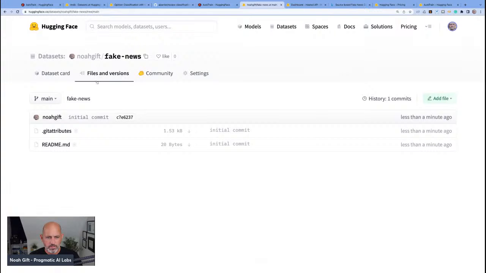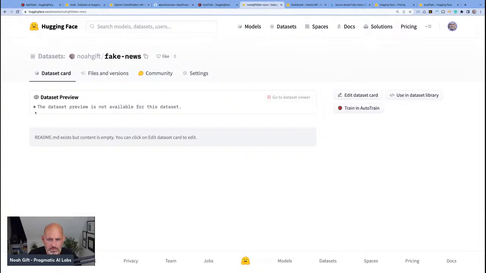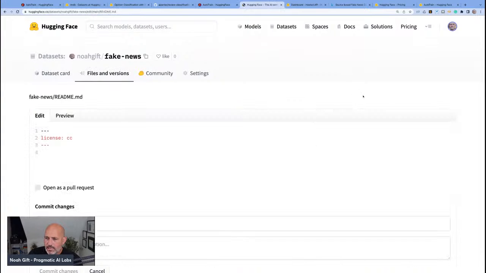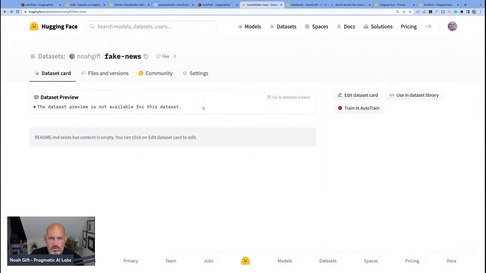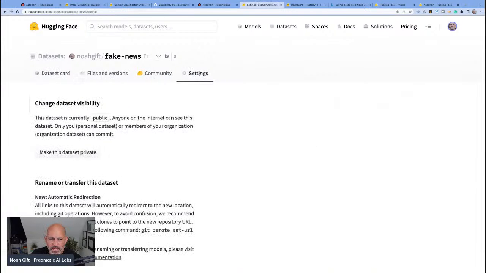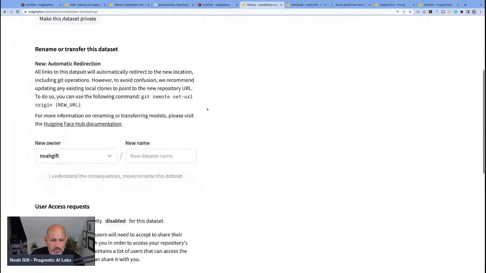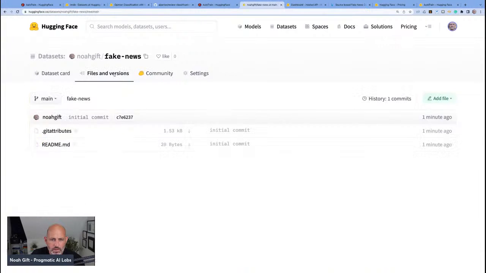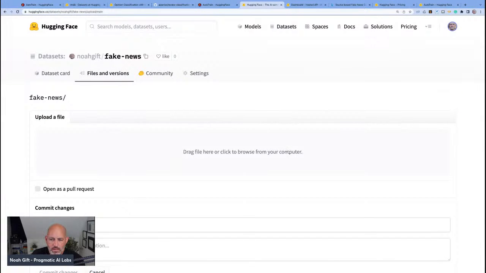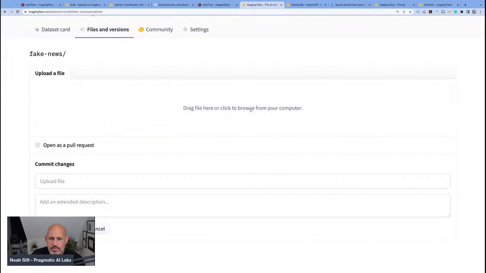So, files. Now, what I don't know is how to upload data. There's edit dataset card. So I need to figure out how to actually upload data. This is how you would change the settings. We have the commit file, add file. Here we go, upload file. So let's click on this.